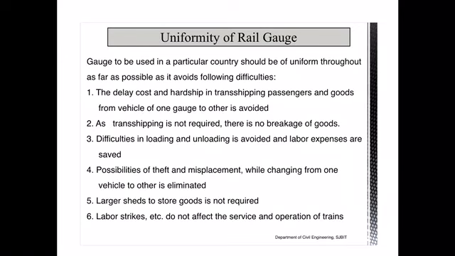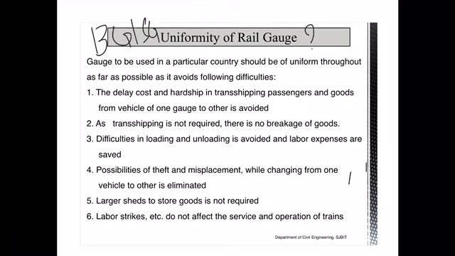The next topic we have is related to the uniformity of the rail gauges. So what is this uniformity of rail gauges and what is the requirement of providing uniformity in the rail gauges? In India we have different track sections connecting the different parts. Uniformity means providing the same gauge width throughout the entire country. Whatever track you construct in India must be constructed only with the broad gauge or the standard gauge. So you need to maintain equal width on the entire section of the track throughout the country.